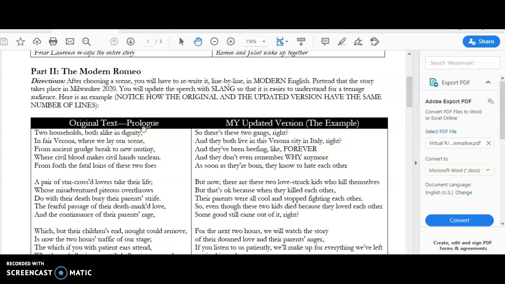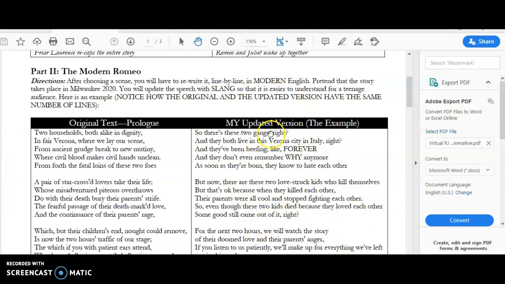So you might want to know, what does this look like? So I did an example for you. So this is the prologue. This is the very, very, very first thing that we see in Romeo and Juliet when it talks about 2 households, both alike in dignity and fair Verona, where we lay our scene. So this is like a summary of the play. And then I give my updated version here.